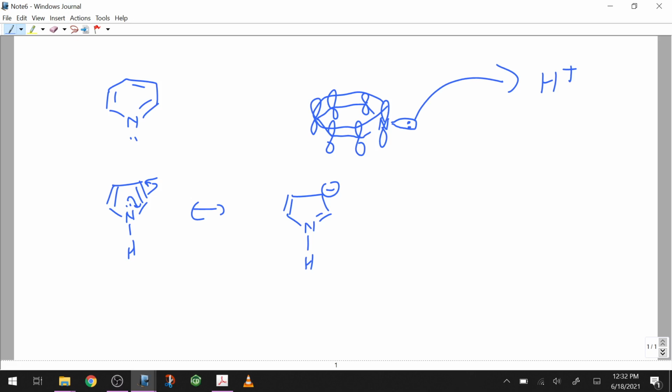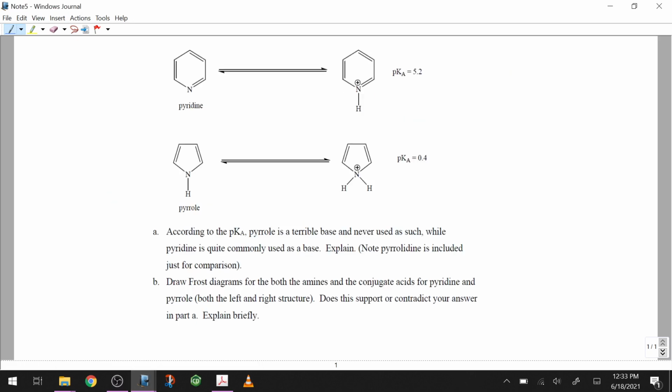So the point here, though, is that for this to be aromatic, which it is, 6 pi electrons if I include the lone pair, the lone pair has to be a part of resonance, which means it's not available to do what I'm showing up here for pyridine. It's not available to go out and pick up a hydrogen. In fact, it's very, very unwilling to go out and pick up a hydrogen. And so that's the reason that we're seeing it be a terrible base. The pKa numbers that I showed you in the question are just a way of demonstrating that. We could force it to be a base, it's just really bad at it.